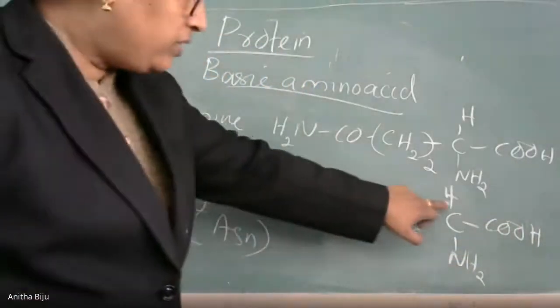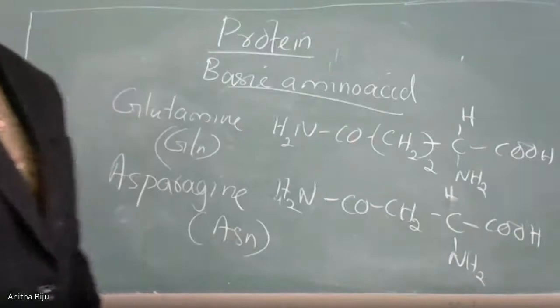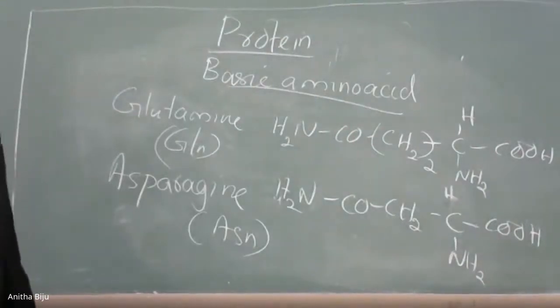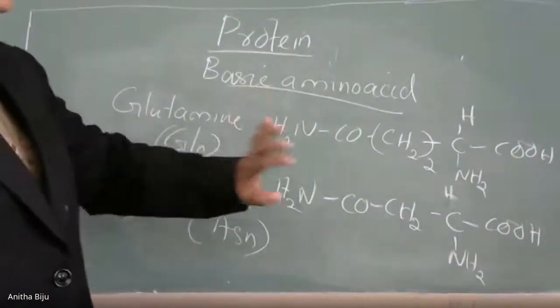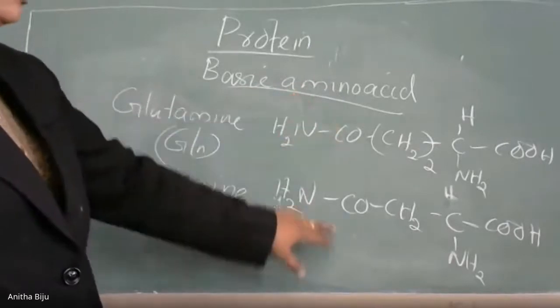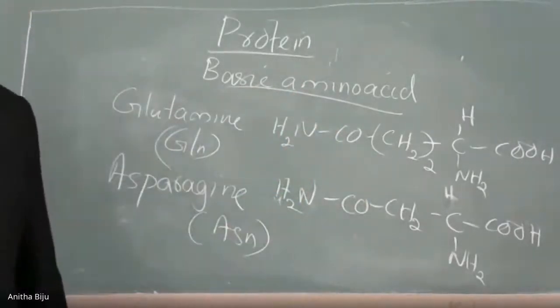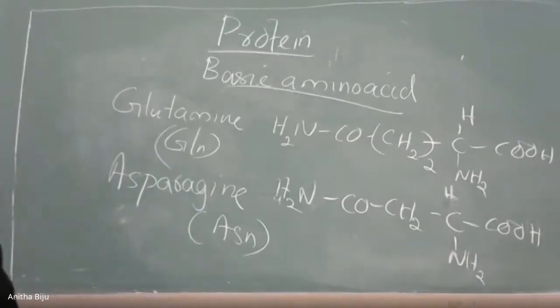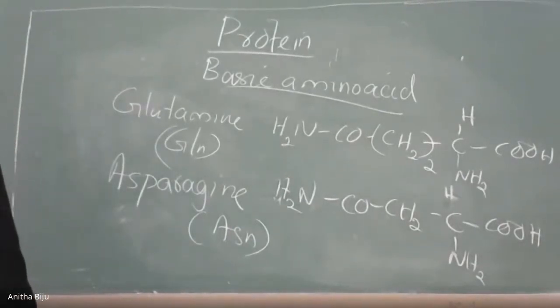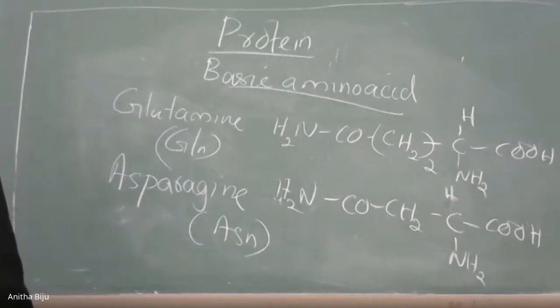Sometimes we have to change our strategy so that it will be easy for our learning process. That's why intentionally here I increased the number, then I reduced the number of CH2. So these are the two examples you try to remember along with basic amino acids. This is all about the general classification.